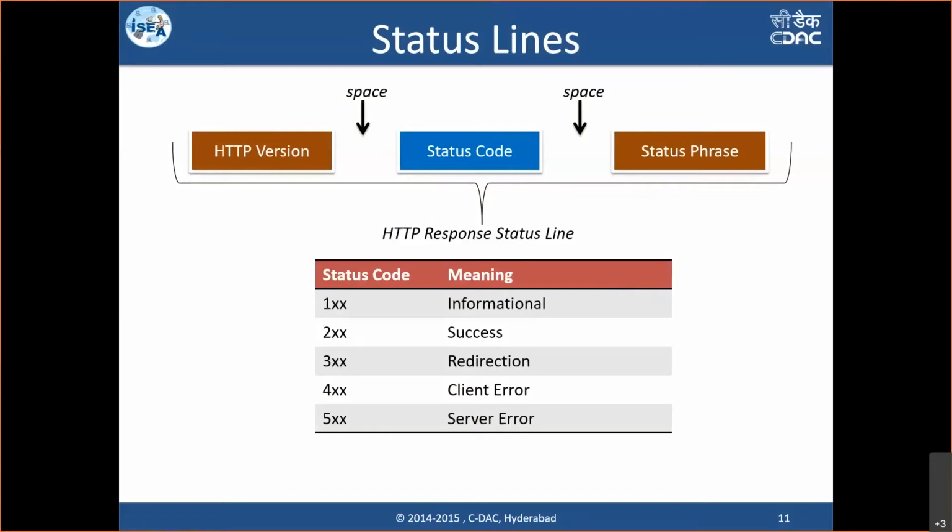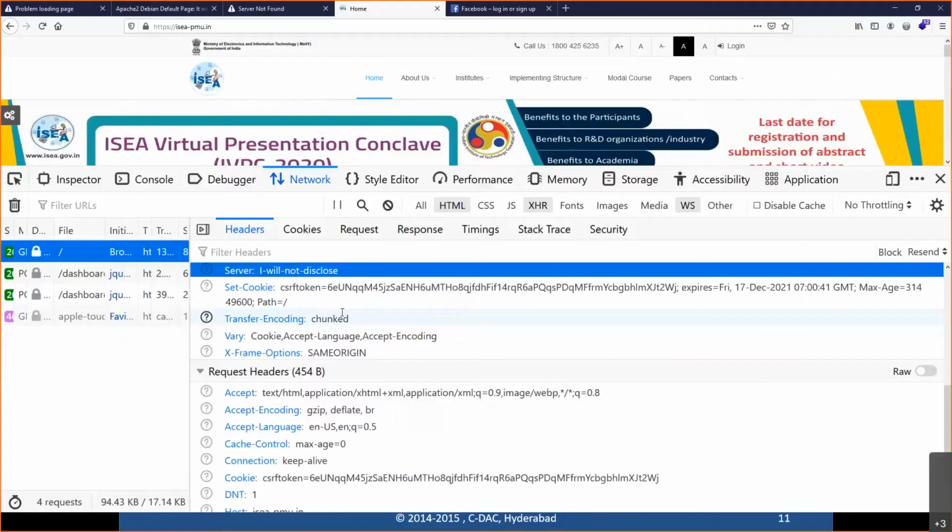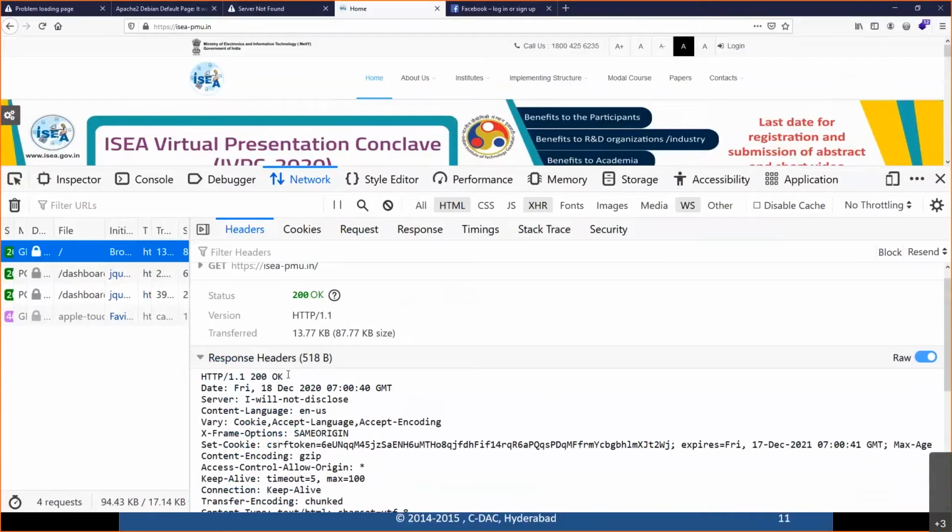Based on the response code, we would understand whether the server is responding back with information, a success, an error, or a redirection. Anytime you see a 100 series in the server's response, it is information that the server is trying to give you. Right now we saw facebook.com where we have seen 200 OK, it means that the server has the page that we are trying to request.